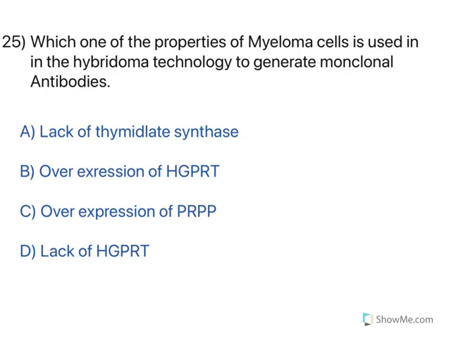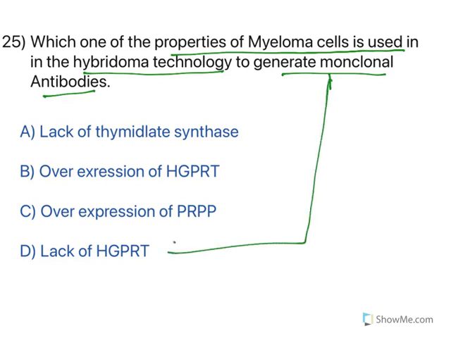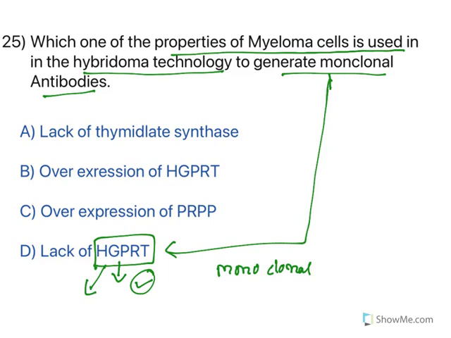Now, the last one, which property of myeloma cells is used in hybridoma technology to generate monoclonal antibodies? Now, they should lack an enzyme called HGPRT, hypoxanthine guanine phosphoribosyl transferase. This is a unique character. If they lack this enzyme, then only you will get monoclonal antibodies. If they lack this enzyme, myeloma cells cannot produce antibodies, so you will get only a monoclonal antibody. So the option is lack of HGPRT.